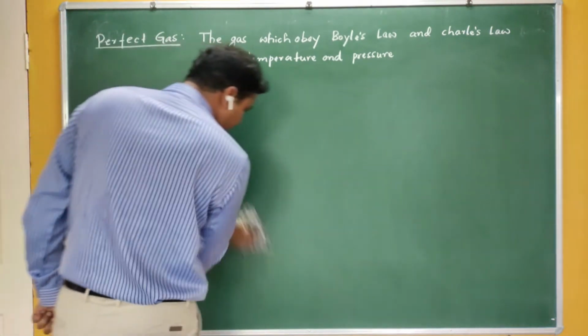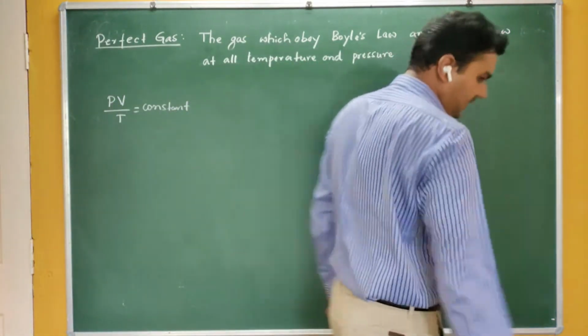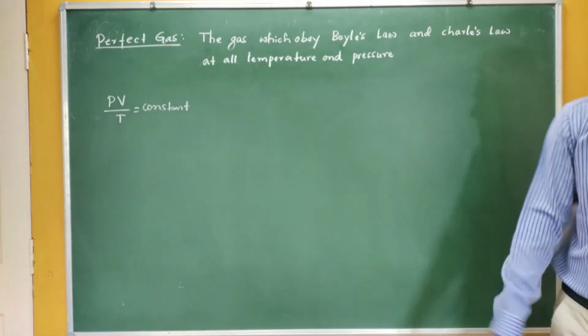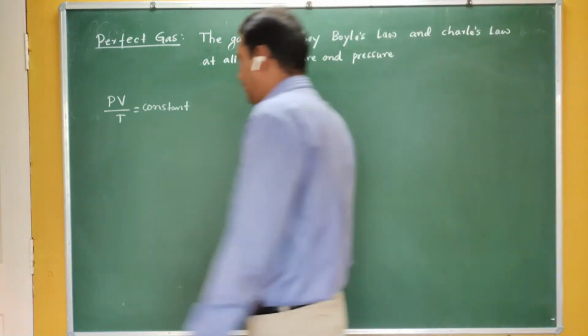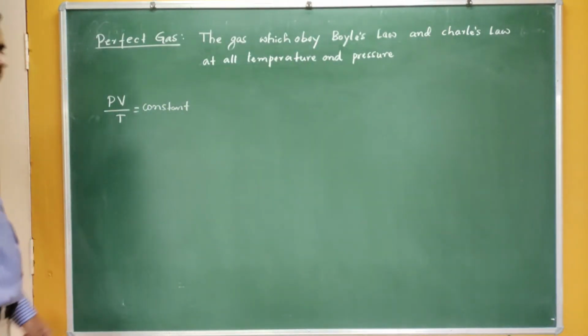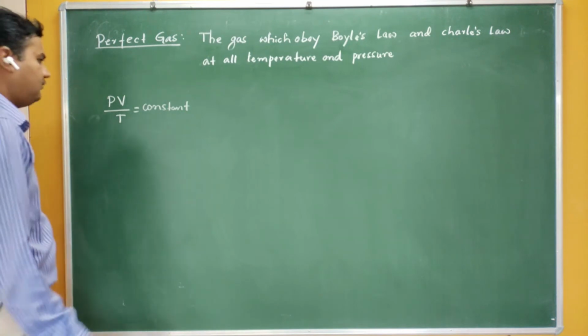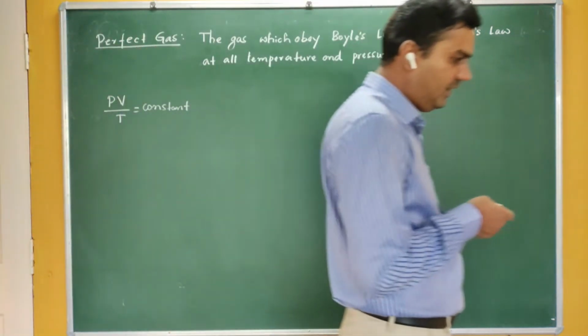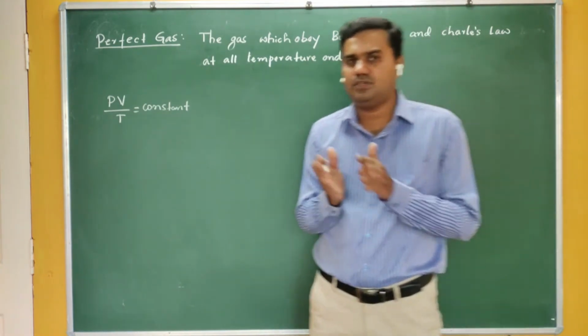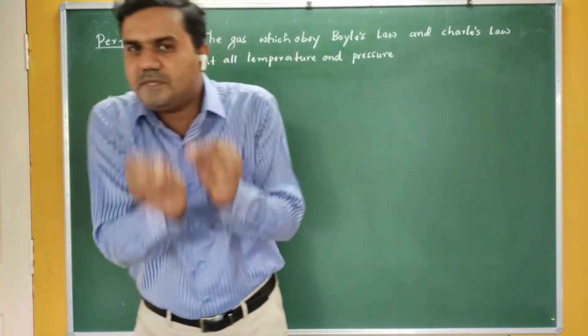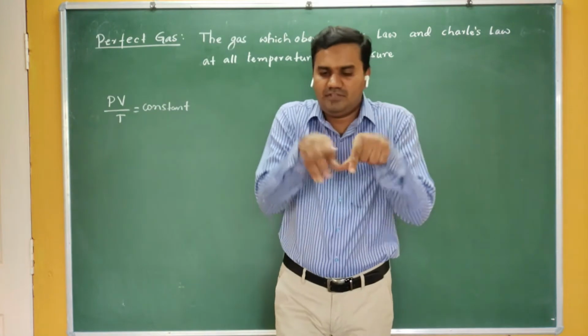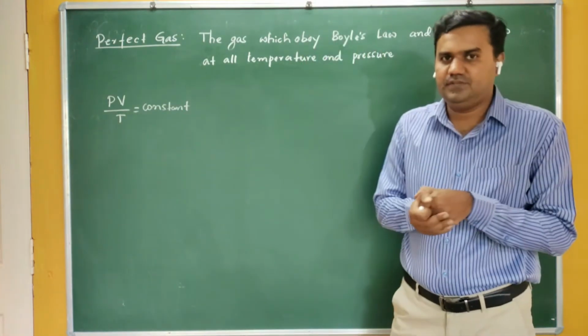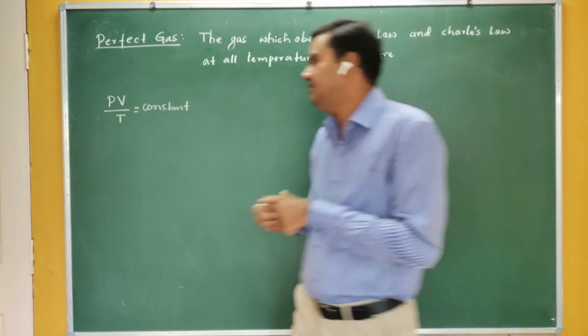It depends on the nature of the gas and on the mass of the gas. This constant depends on the nature of the gas, and on the mass of the gas here. Therefore this constant is called the specific gas constant. Initially we call this constant a specific gas constant because it is constant for a specified gas or mass of that gas, the nature of that gas. Therefore it is called the specific gas constant.